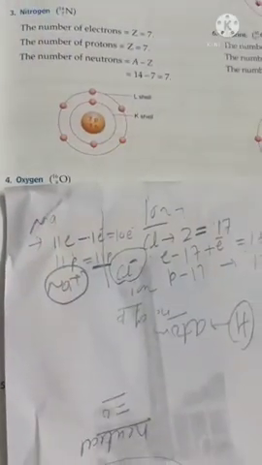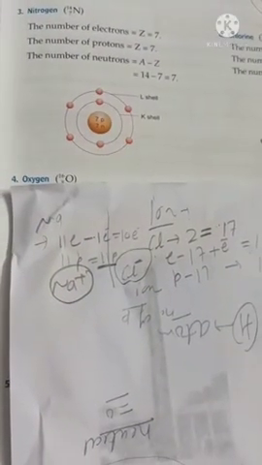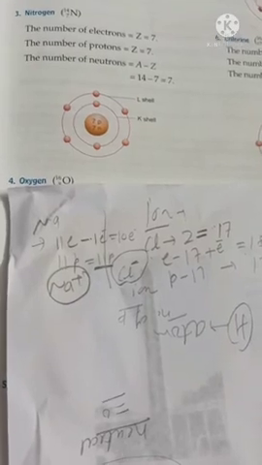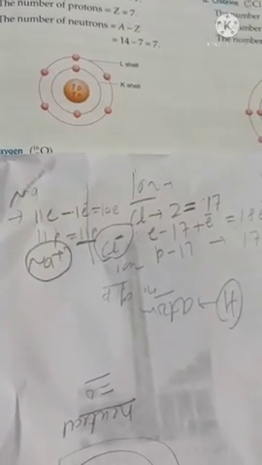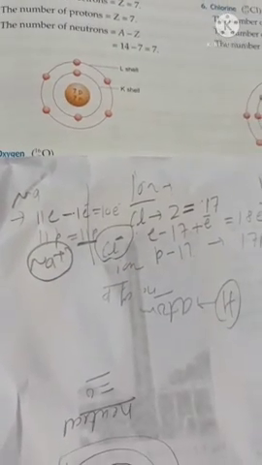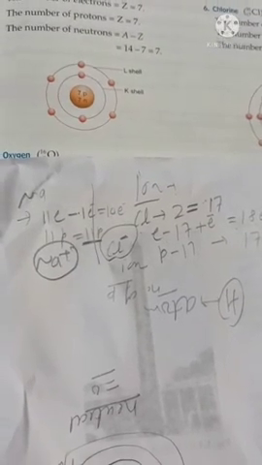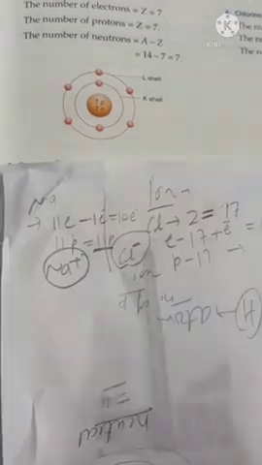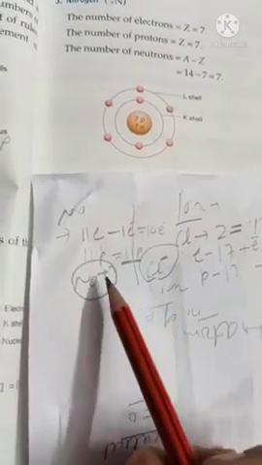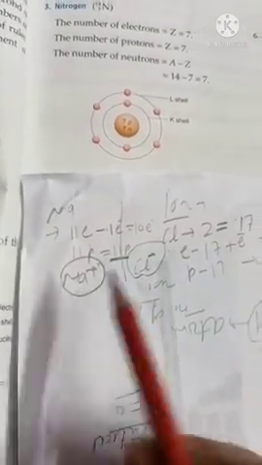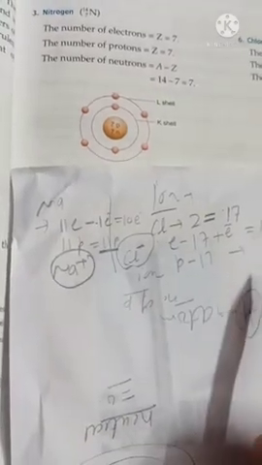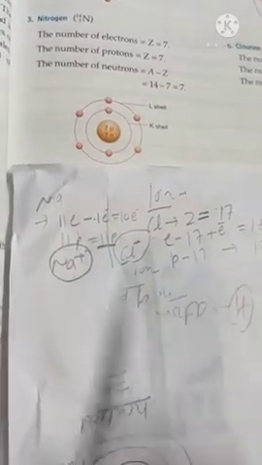So what is the definition of an ion? An ion means that we have a different number of electrons and a different number of protons. If the number of protons is more, then the ion will be positively charged. If the number of electrons is more, then the ion will be negatively charged.